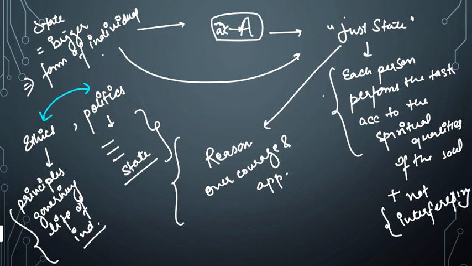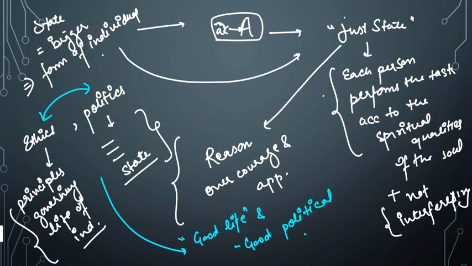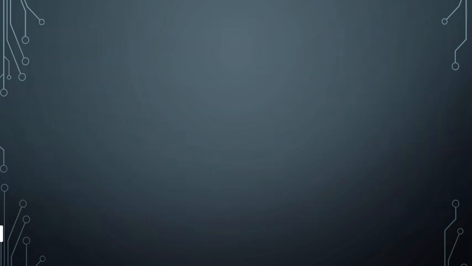Now, the idea of good life. According to him, the idea of good life and good political life cannot be separated from each other, right? So what Plato wants to tell is that the nature of a state will be shaped by the character of the citizens living in the state.